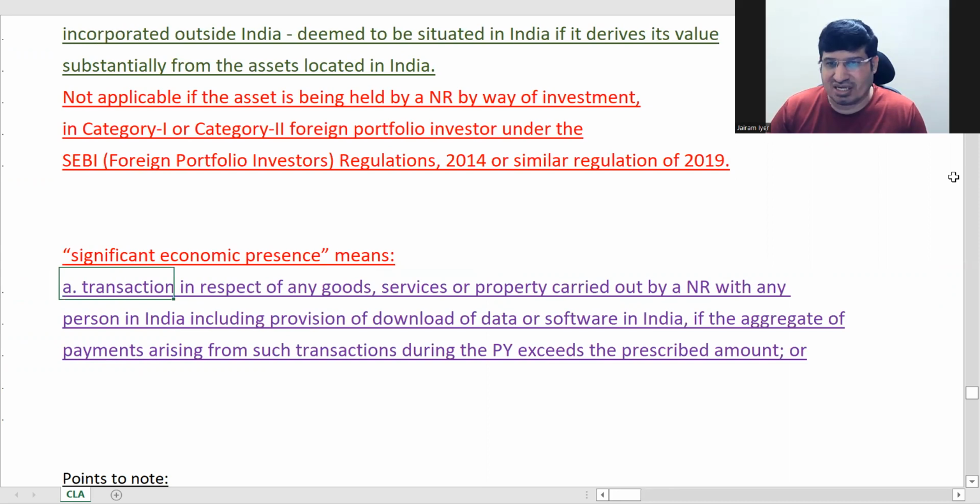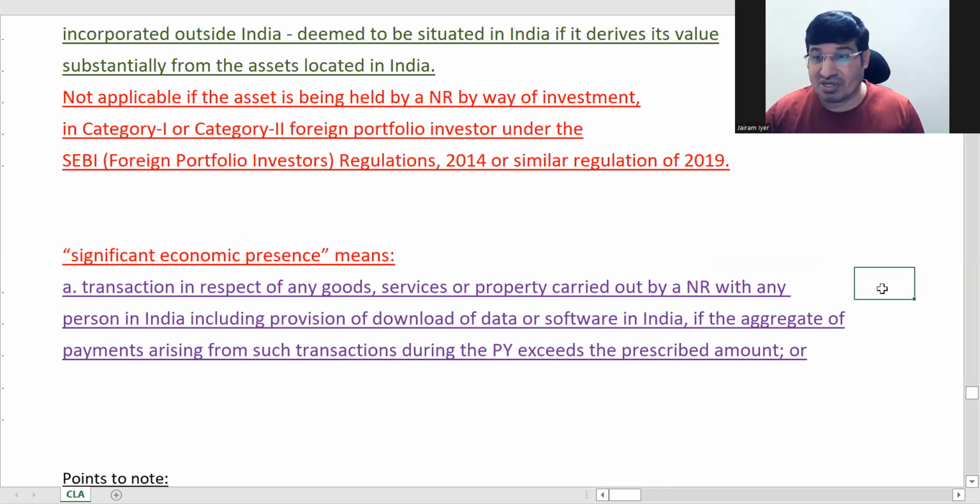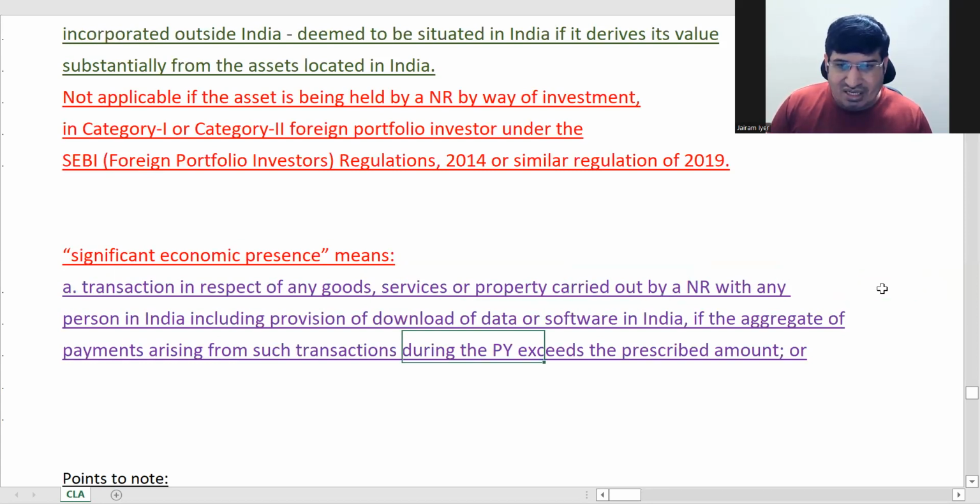Whatever we have defined above, that person has to be an important person, correct? Here we just wanted to include some more people who are seemingly not in an important position, but they are helping him get major revenue. That part also we wanted to bring inside significant economic presence. Getting the point, right? For this, this was introduced.